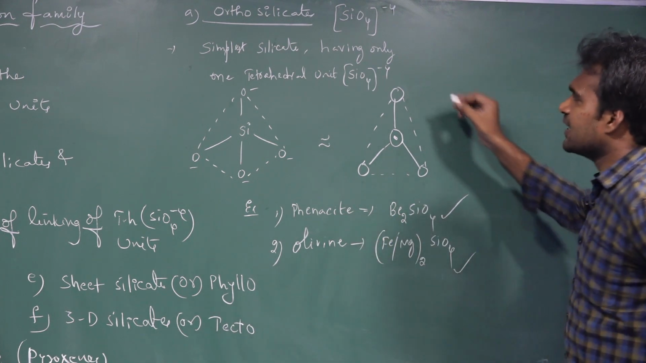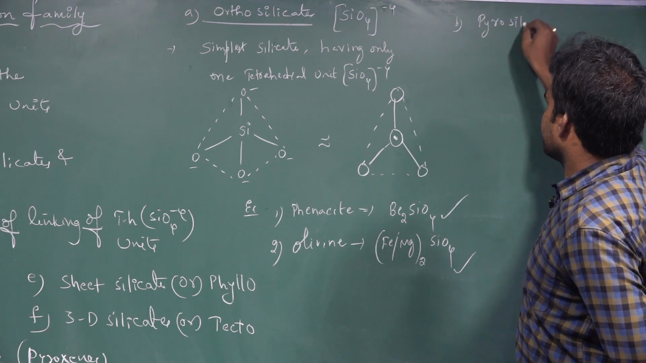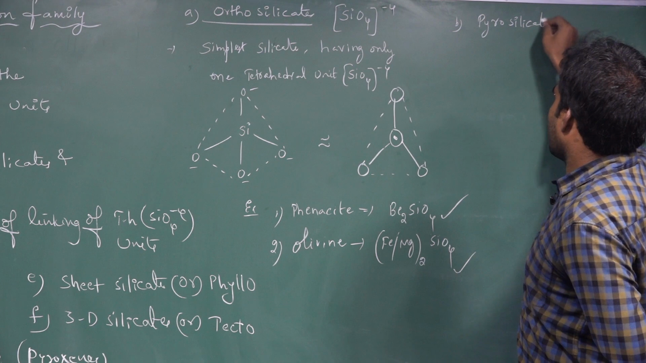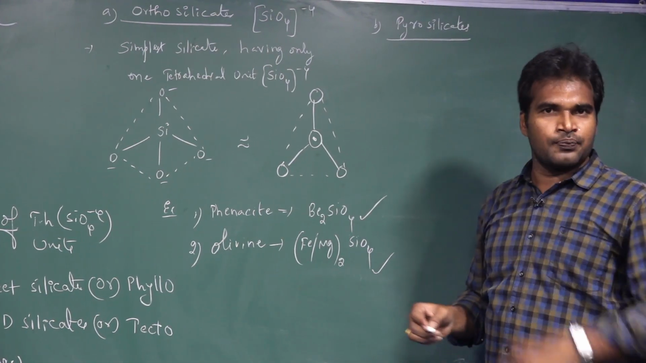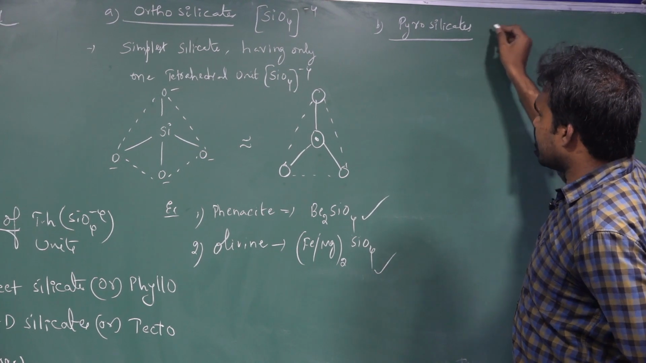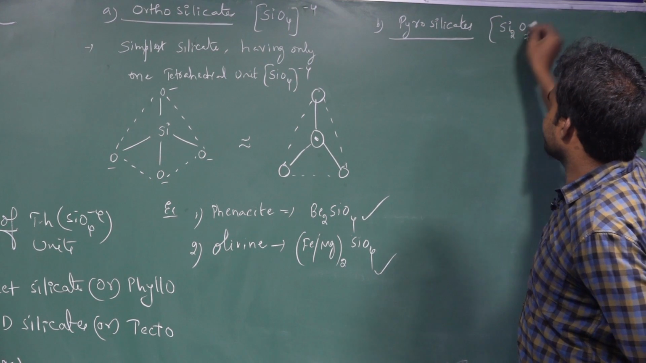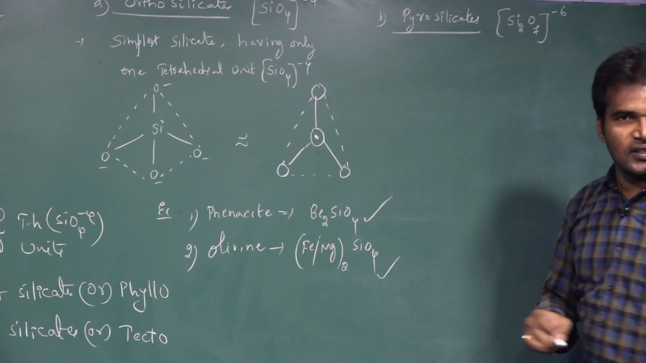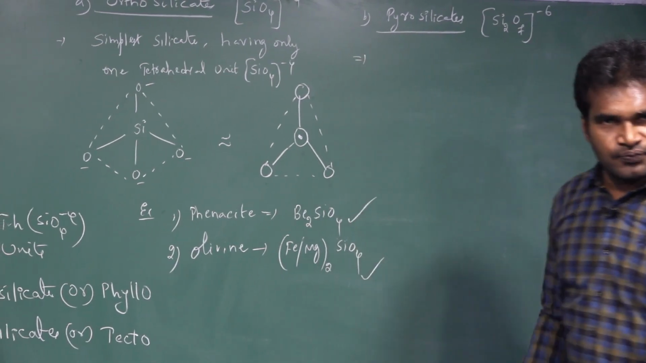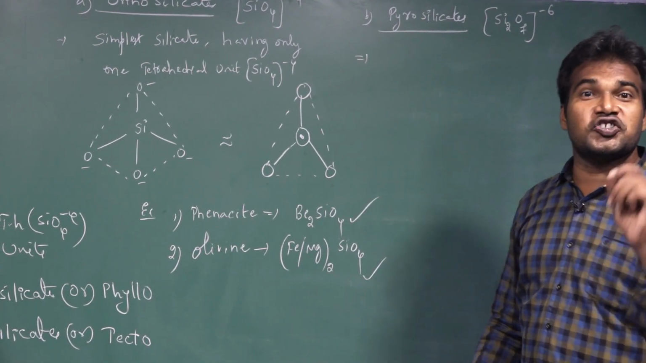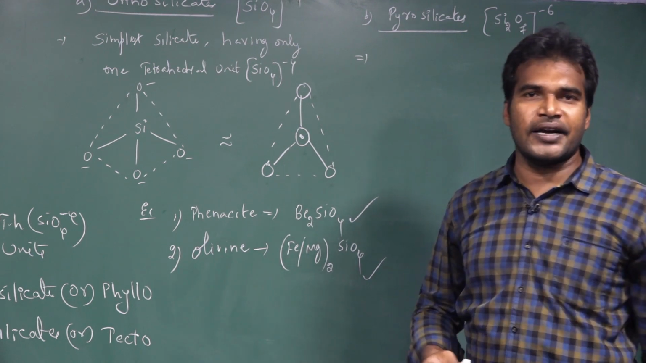Next, move on to the second silicate, that is pyrosilicate. Pyrosilicates we also call sorosilicates, and the general chemical formula is Si2O7 6-. How are these silicates formed? The pyrosilicates are formed by joining 2 tetrahedral units by sharing one oxygen atom at one corner.